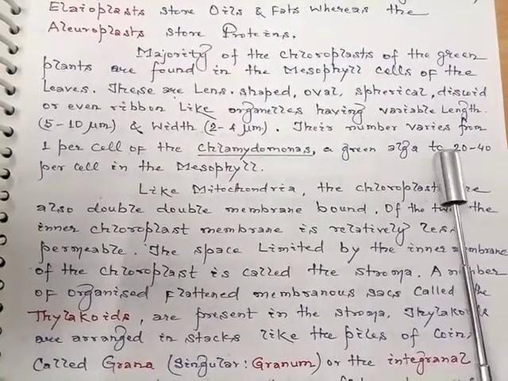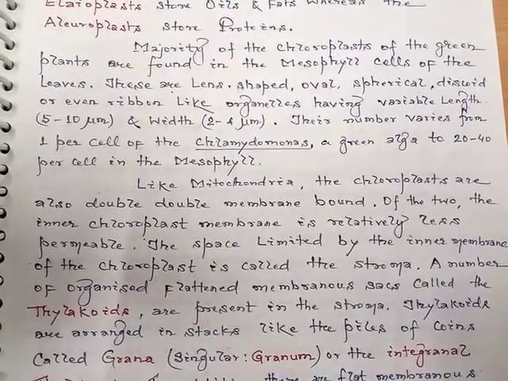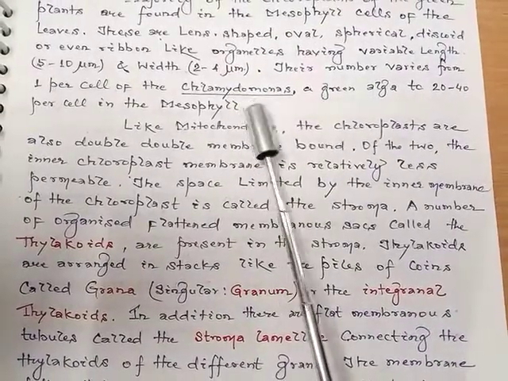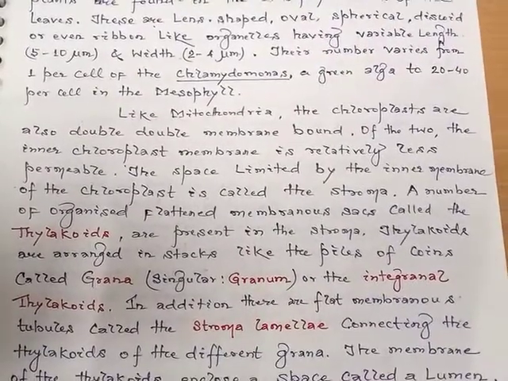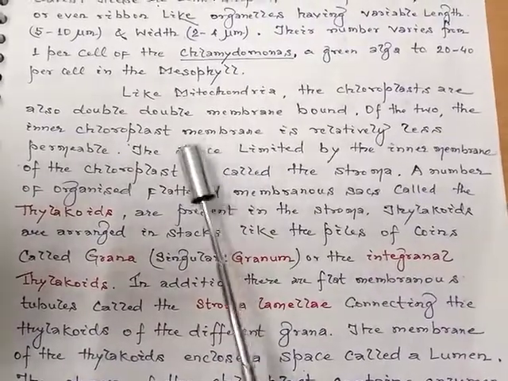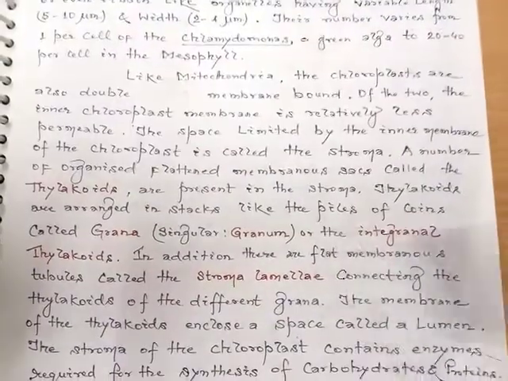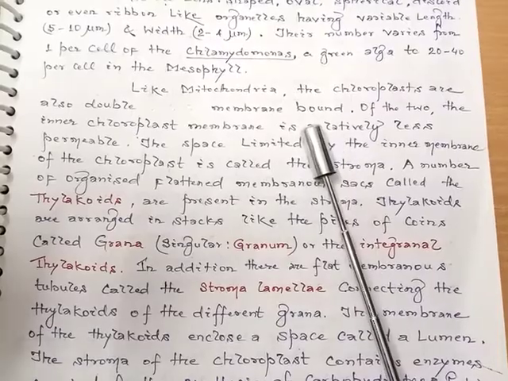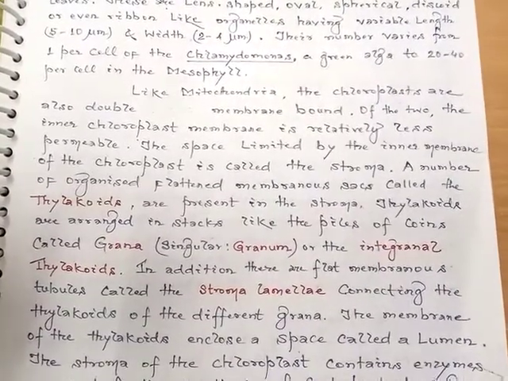Their number varies from 1 per cell in Chlamydomonas, which is a green alga, to 20 to 40 per cell in the mesophyll. Like the mitochondria, the chloroplasts are also double membrane bound structures.